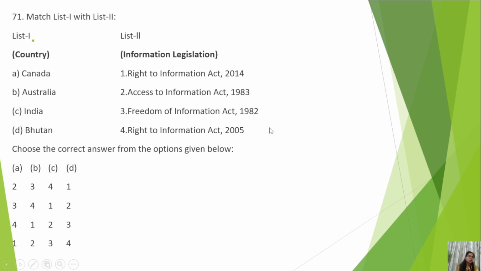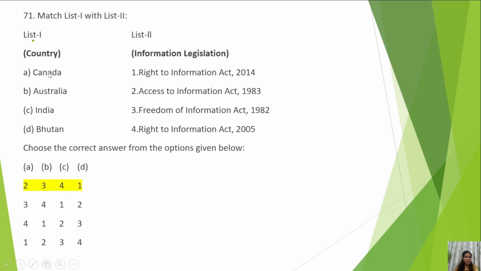In such situations, sometimes just common sense works, the elimination method works. Just one answer: India, RTI. We have dealt with this before also in previous papers. So India is RTI, Right to Information Act 2005. Remember this. And by just knowing this, C goes for 4, you can reach the right answer.